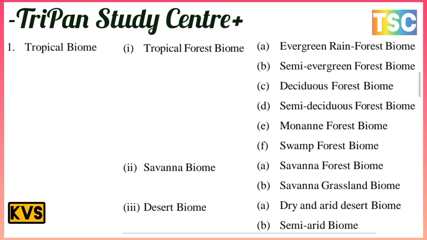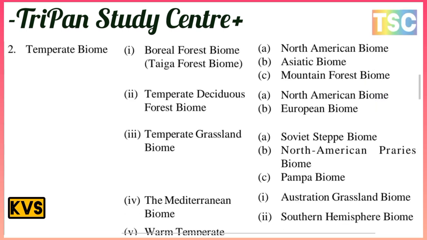The next is the desert biomes. Desert biomes include the dry and arid desert biomes and the semi-arid biomes. The second is the temperate biome. Temperate biomes include the boreal forest biome and taiga forest biome, the North American biome, and the mountain forest biome. And second, temperate deciduous forest biomes.